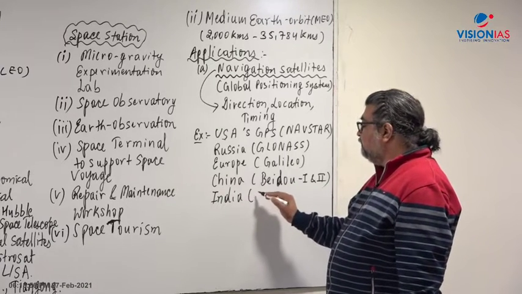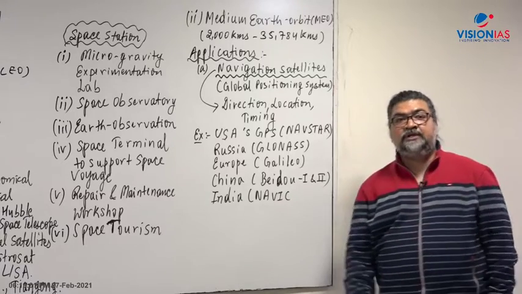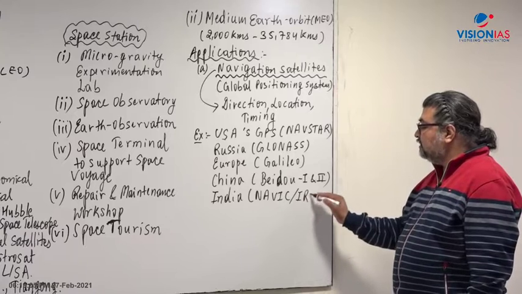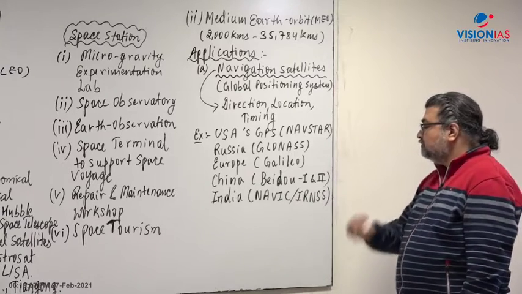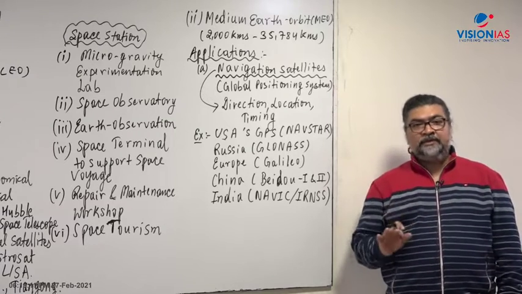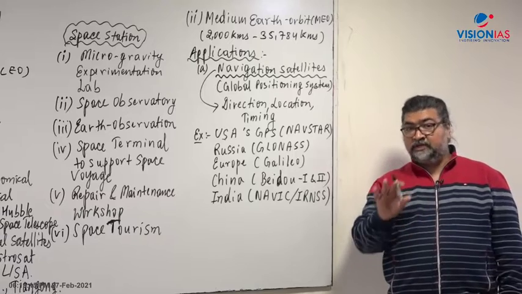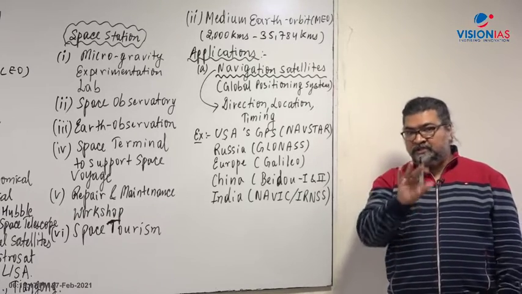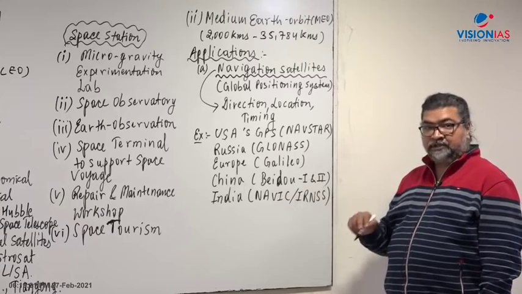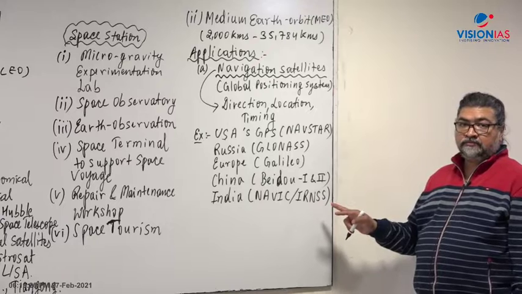India has successfully built Navik, navigation with Indian constellation, which is IRNSS, Indian Regional Navigation Satellite System, right? We will discuss it in detail, don't worry. First I am just giving you examples.